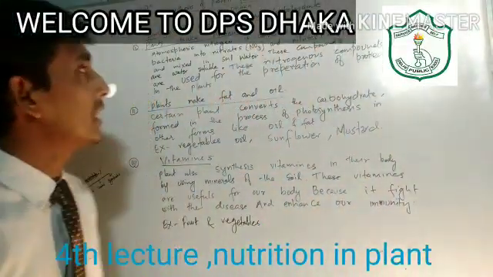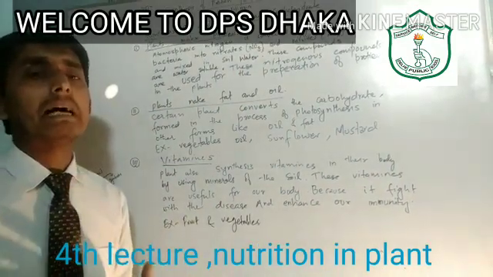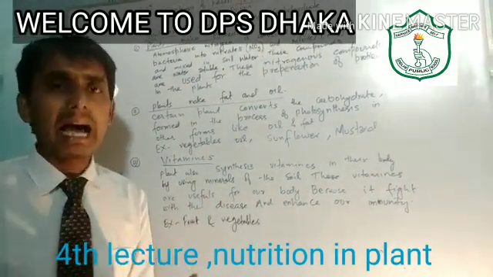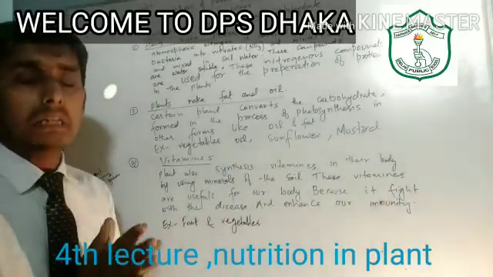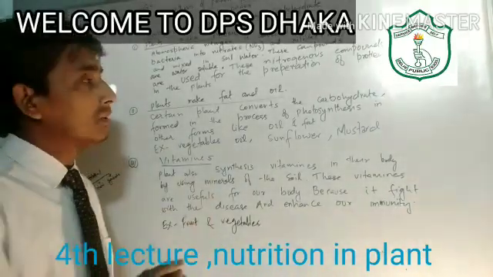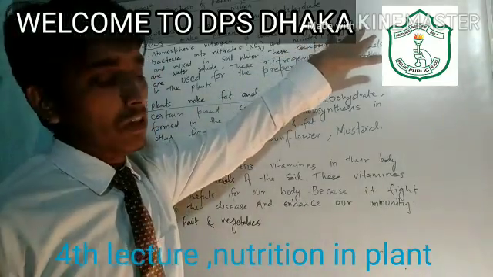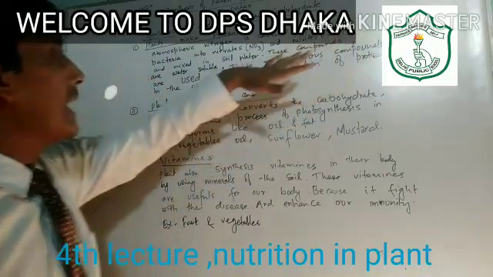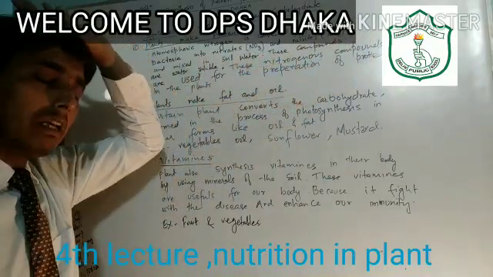in the root nodules of legume plants. Legume plants means the plants which produce pulses, for example, gram, pea and lentils. These are the legume plants which actually provide us protein. So these rhizobium bacteria live in the root nodules of legume plants, and these bacteria convert the atmospheric nitrogen.